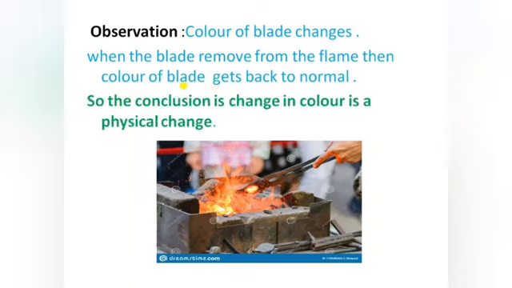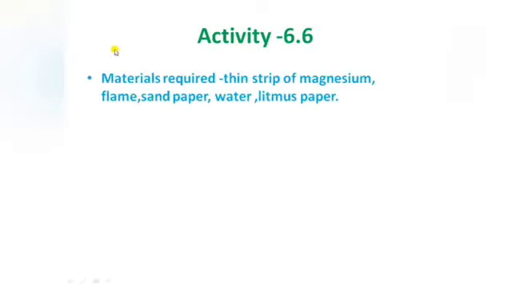Moving on, our next activity is activity 6.6. The materials required for this activity are a thin strip or ribbon of magnesium, a flame, sandpaper, and water or litmus paper.